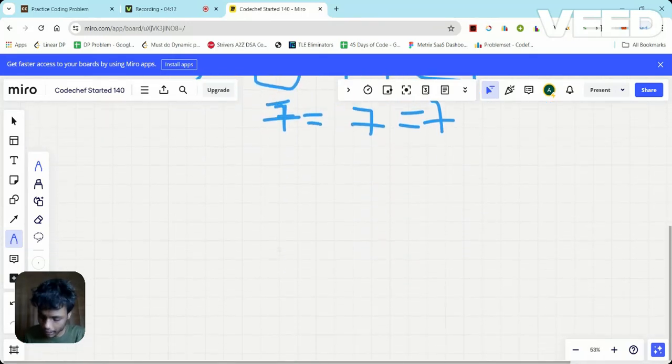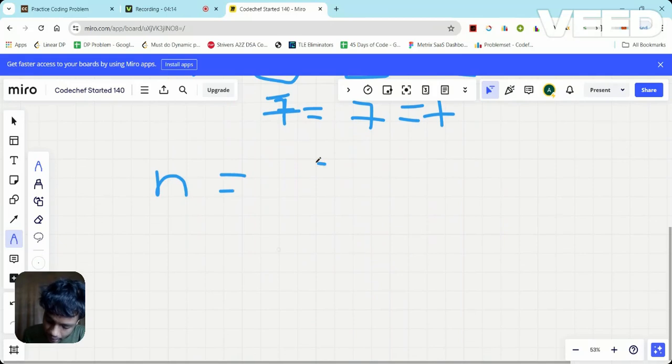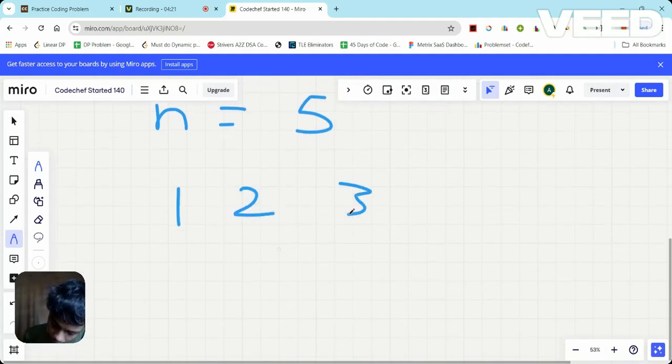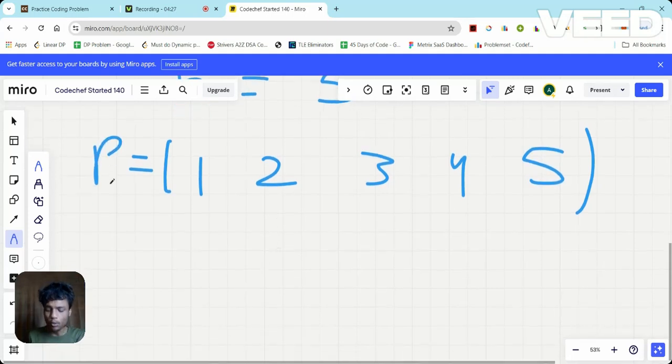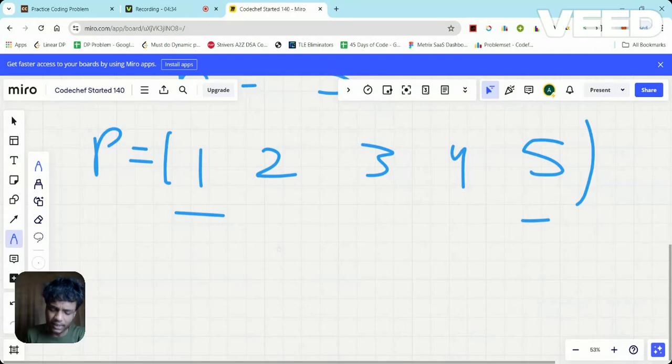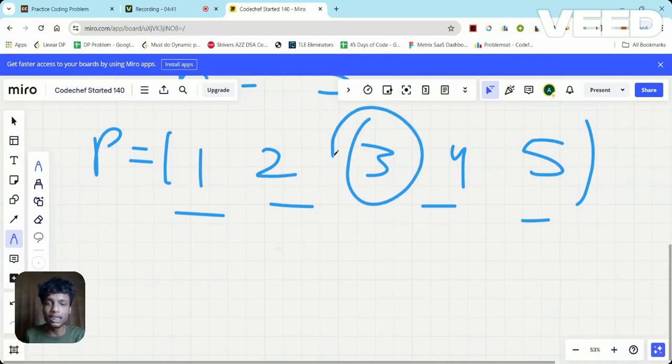n. Let's say another case, when n is odd. Let's say if n is 5, so will the case remain same when n is odd as well? Let's say this is the possible permutation, right? Now what I was doing in the even case, I was just taking the first and last element. So in that case, 1 and 5 will give me 6, right? 2 and 4 give me 6, but 3 will remain unplaced.